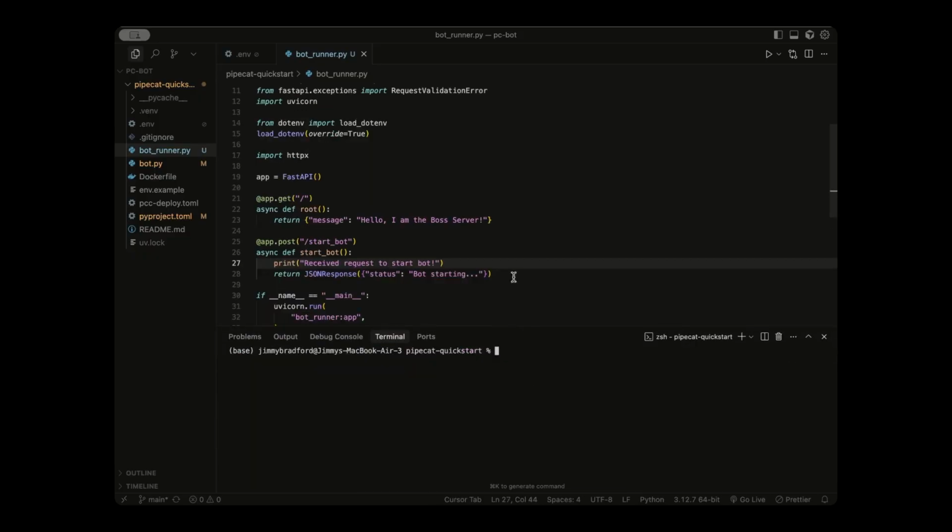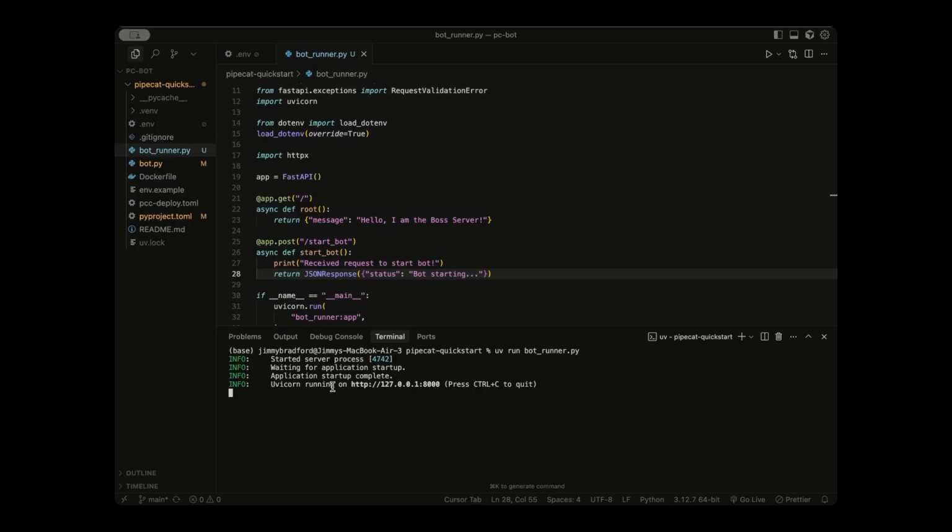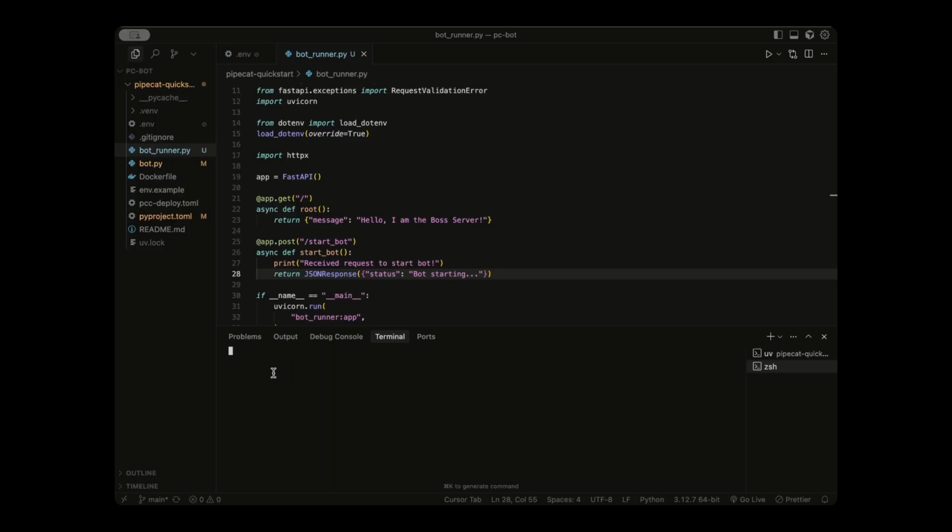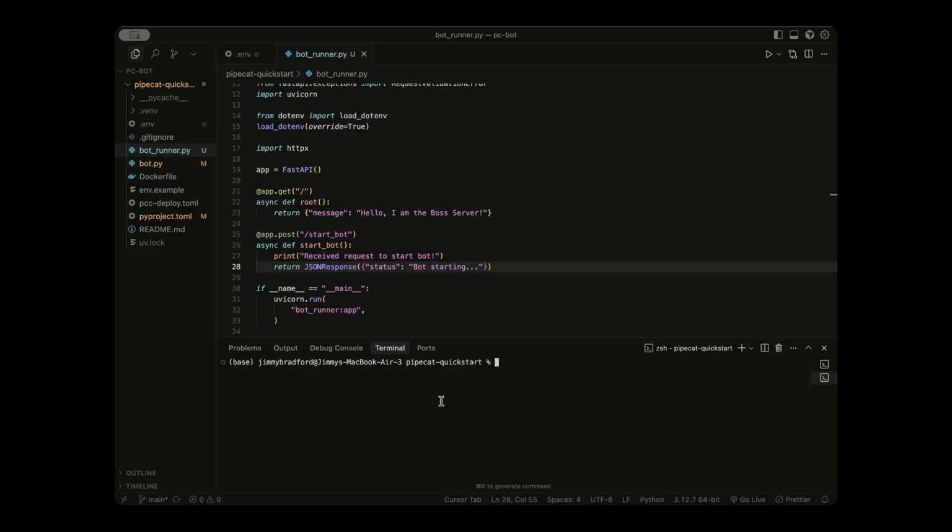So back in the terminal, we can test that our bot endpoint is listening by running a simple curl command. So I'm going to go ahead and execute this bot runner file by running uv run bot_runner.py. It looks like the Uvicorn server is running. So if we create a new terminal, making sure you're in the correct directory, we can actually just run this curl command. And what this is going to do is it's going to send a test post request right to our server, to our start bot endpoint.